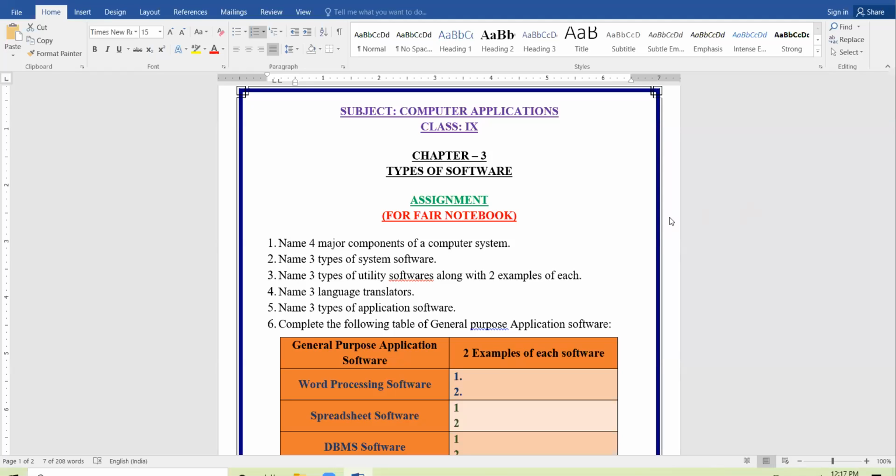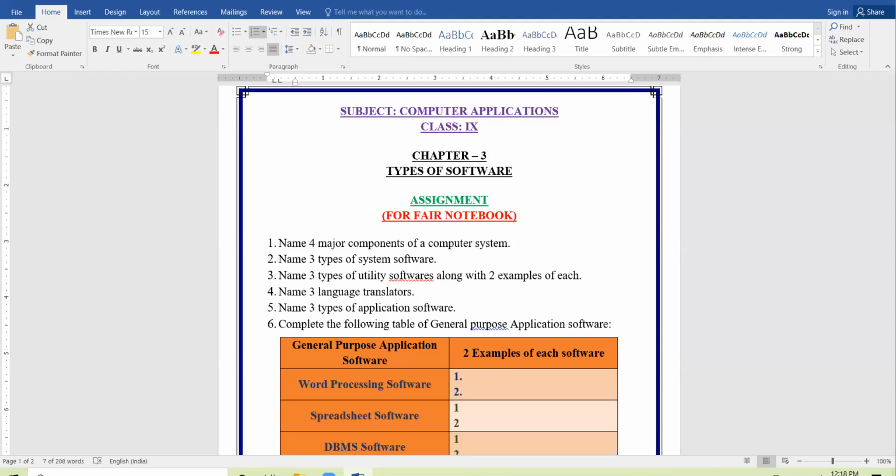Very right, very correct. Okay, what is assembler? Yes, Japji. Japji, unmute yourself, beta. This language processor converts the assembly language into machine language. Very correct, very right. The translator that converts the program in assembly language to machine language. Very right, very correct. Okay, name 3 types of application software.